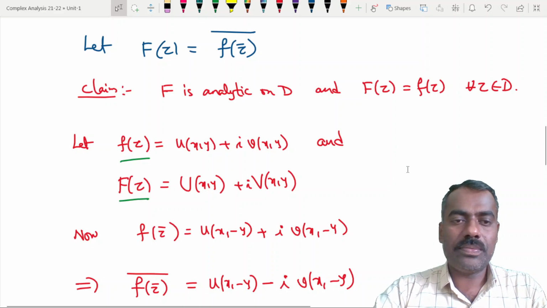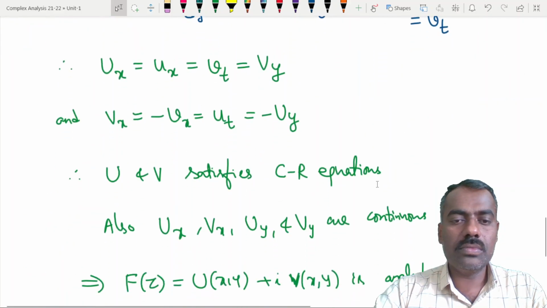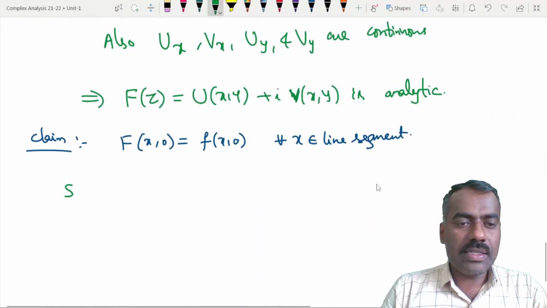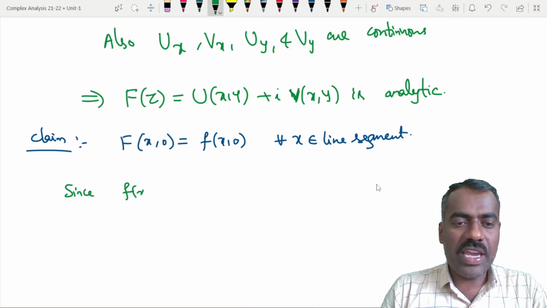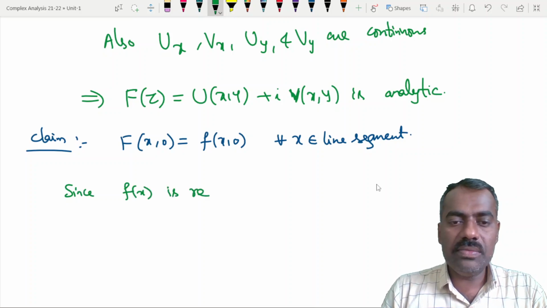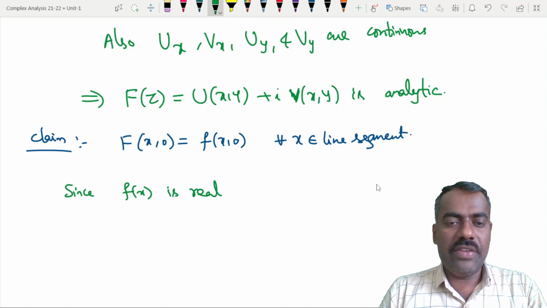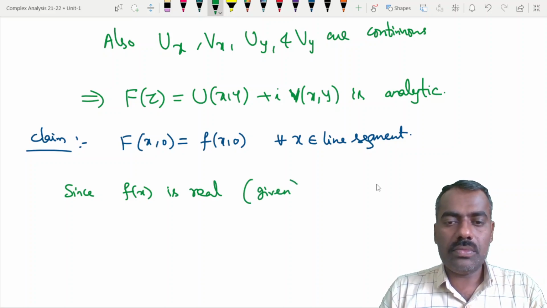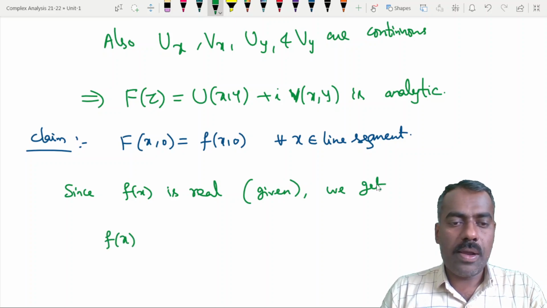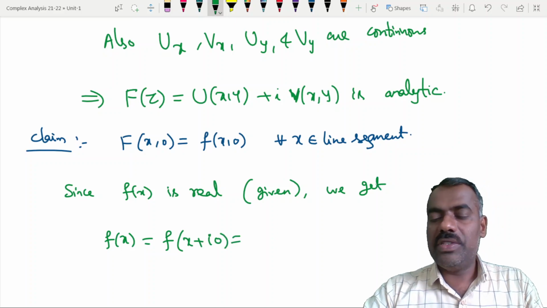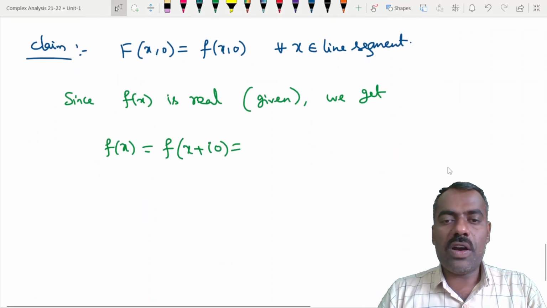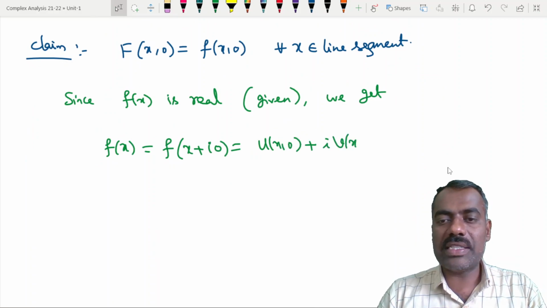Are you following? Since f of x is real, it is given. We get f of x plus i times 0, which is u of (x, 0) plus i times v of (x, 0). So we get that this is real.